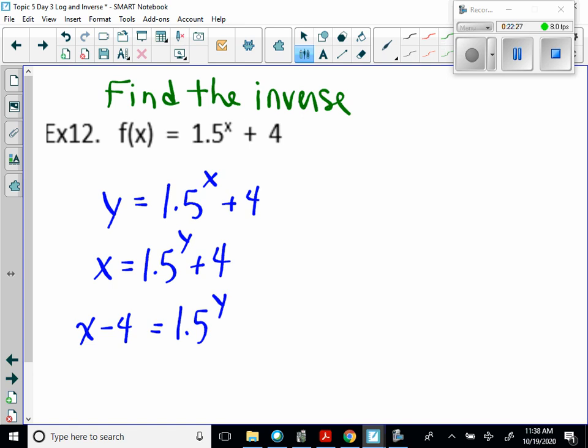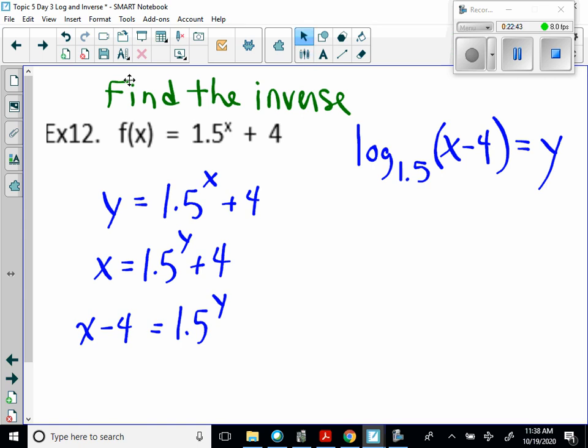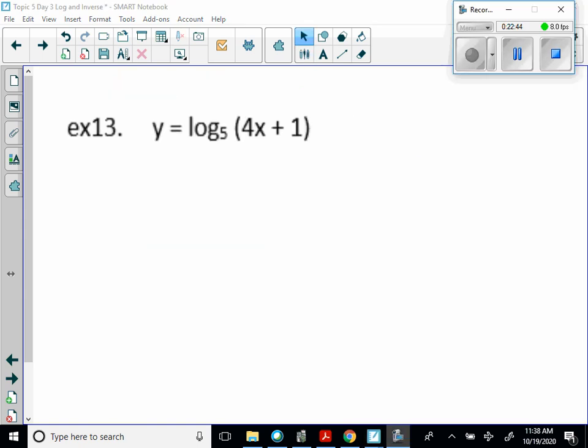Now that my base is isolated, I can take the log. Now keep in mind the log, I'm going to drop the base, so log base 1.5 of x minus 4 has to go in parentheses, equals y. So that's your final answer. Pause it. Okay, so keep in mind the logarithm's equal to an exponent.